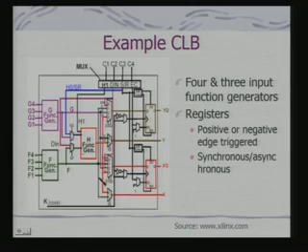That means you can synthesize different functions by selecting which 4 input function to be implemented here, how these multiplexers should be configured, and telling how these registers should behave.